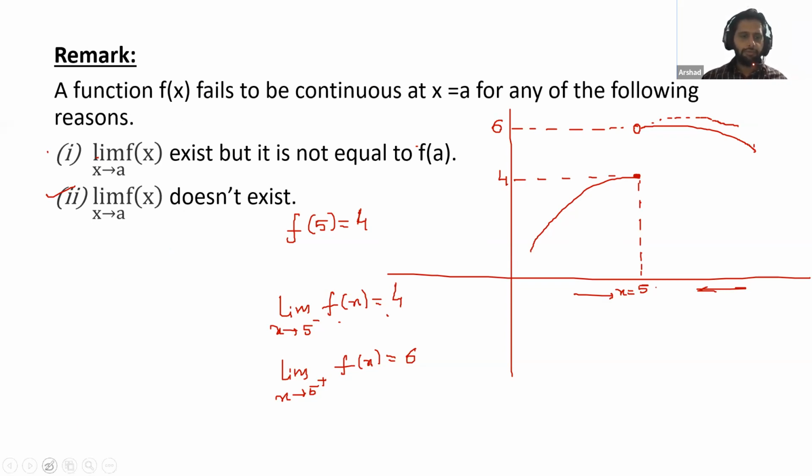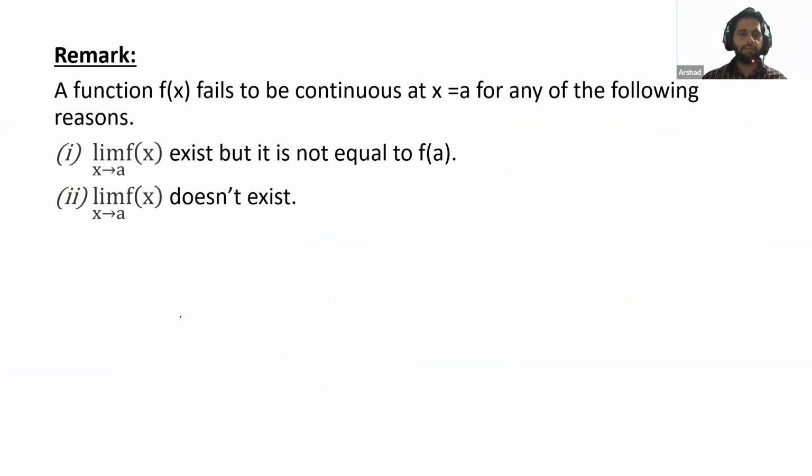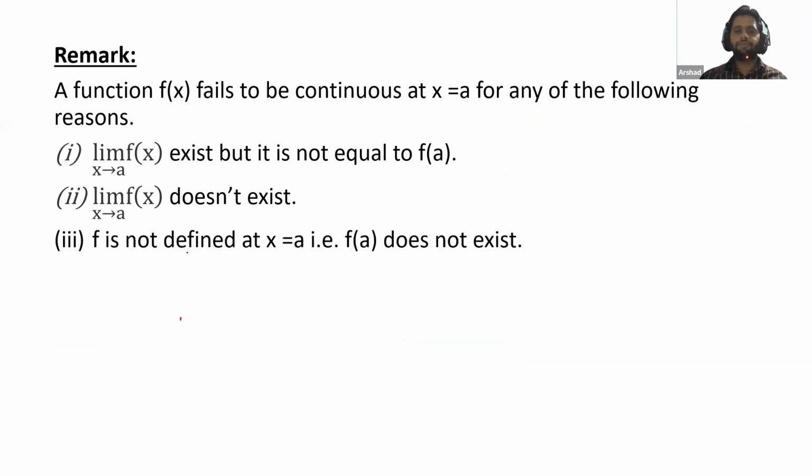Okay, so the next one is the third. In the second, we had the limit does not exist. We will check the third one where f(a) does not exist. The third condition is that f is not defined at x equal to a. That means f(a) does not exist. So we will draw the graph.